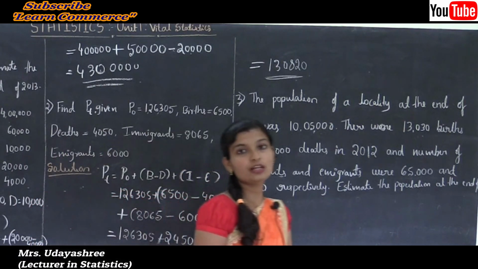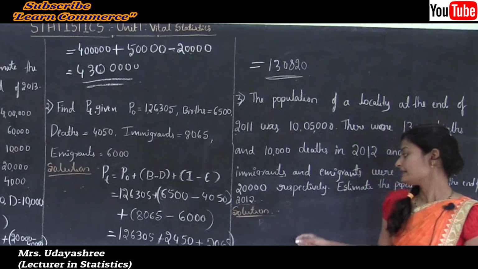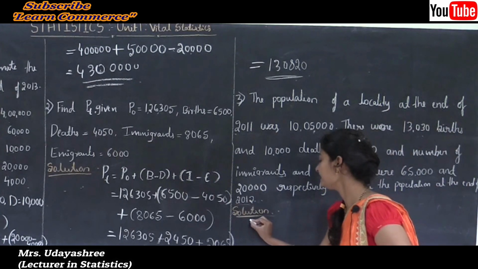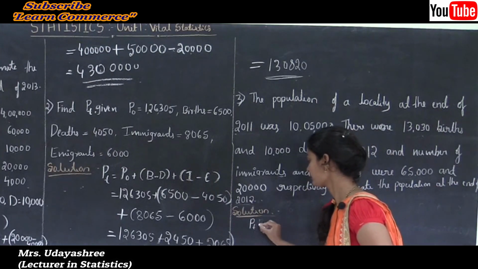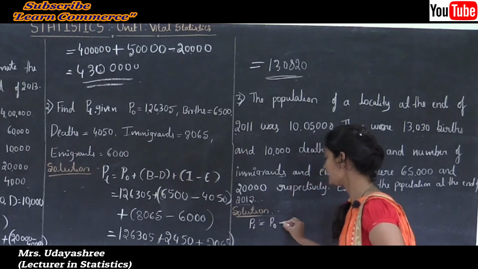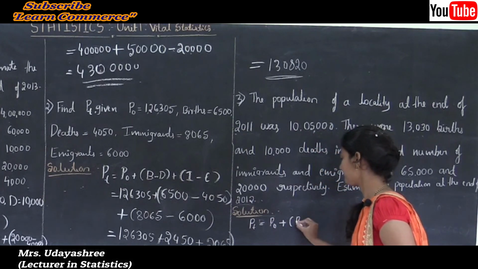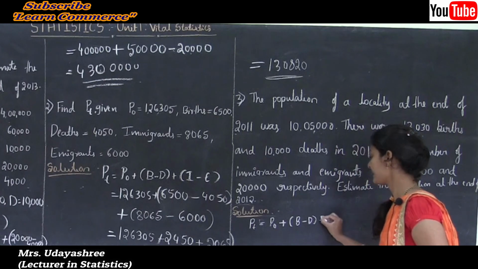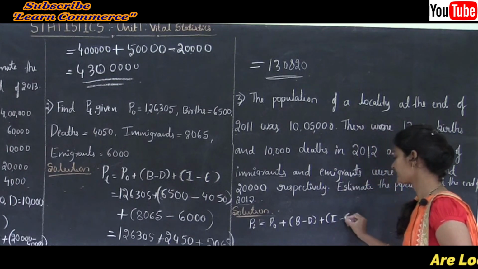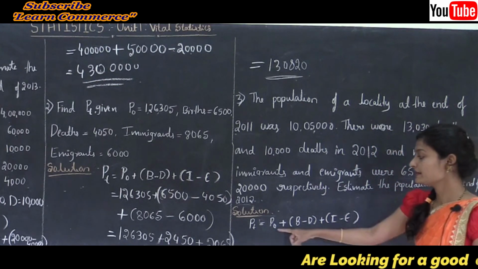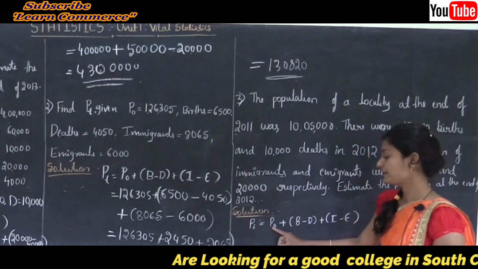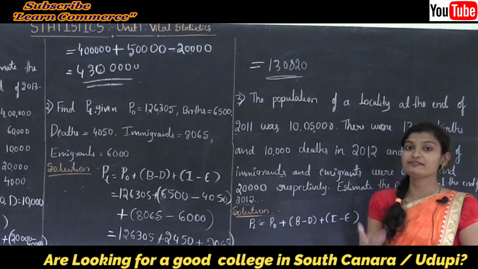We know the formula, that is PT is equal to P naught plus B minus D plus I minus E. See here P naught is the population in the previous census year.